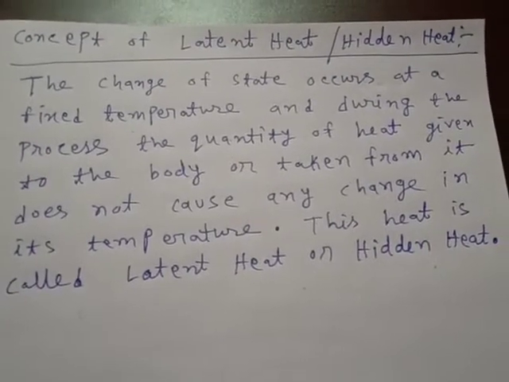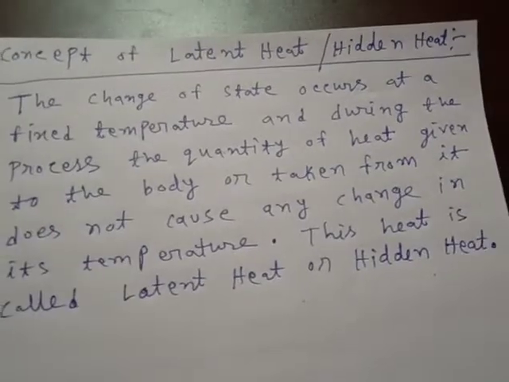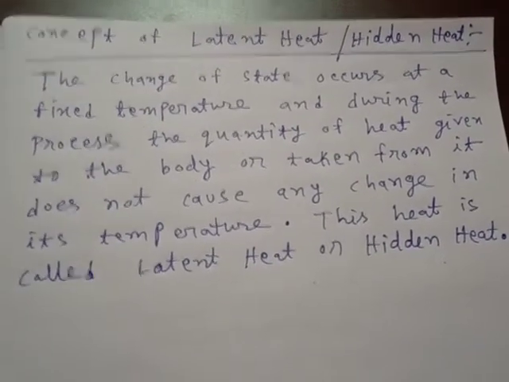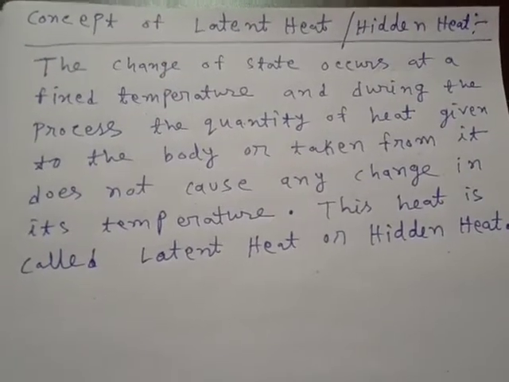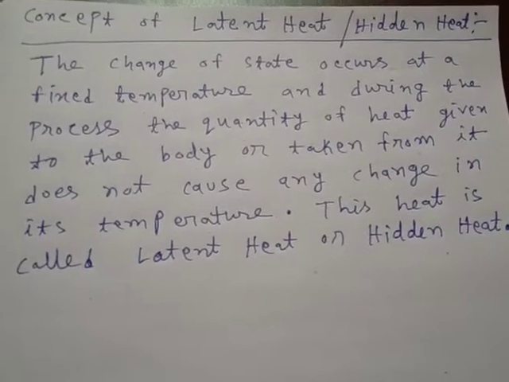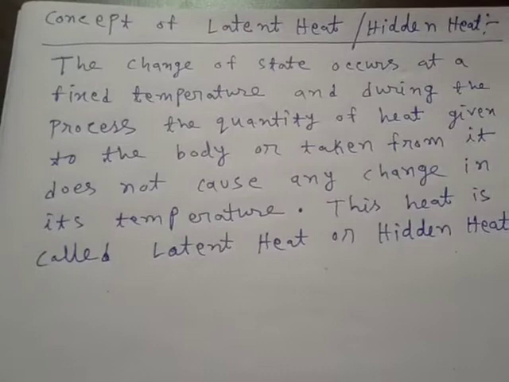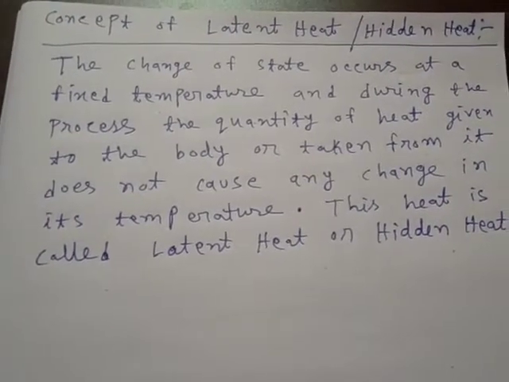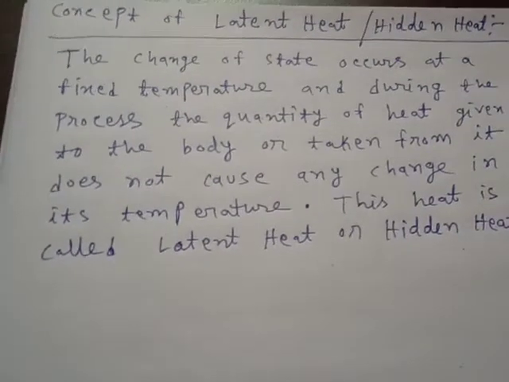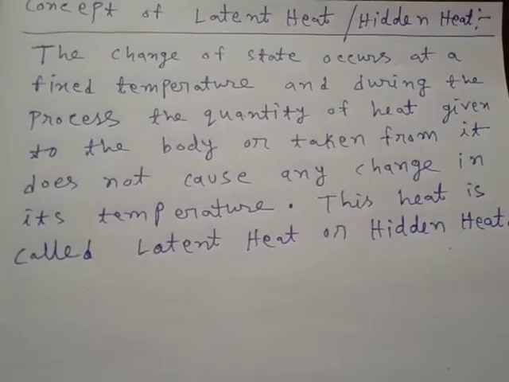In case of melting, when ice converts into water at 0 degree centigrade, that 0 degree centigrade is the melting point of ice. The opposite is also true: at 0 degree centigrade the liquid freezes and converts into ice, so 0 degree centigrade is also the freezing point of water.